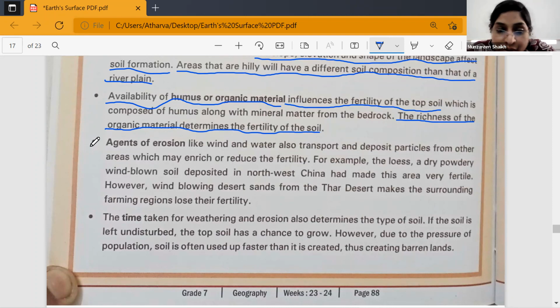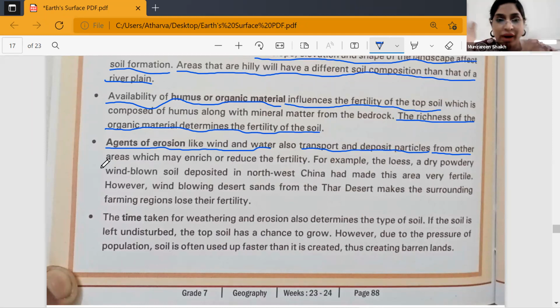Agents of erosion like wind and water also transport and deposit particles from other areas which may enrich or reduce the fertility. Please underline this. Agents of erosion like wind or water transport and deposit the particles from one place to another, and because of that there may be a growth of fertility or a reduction of the fertility.